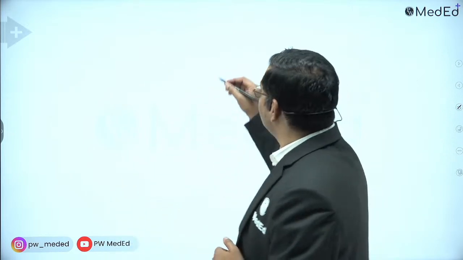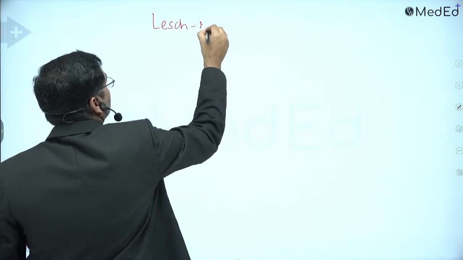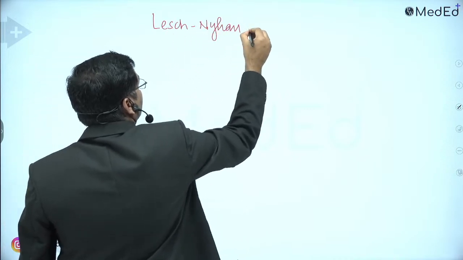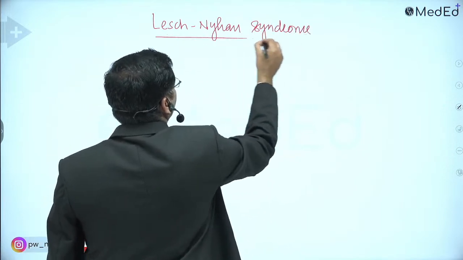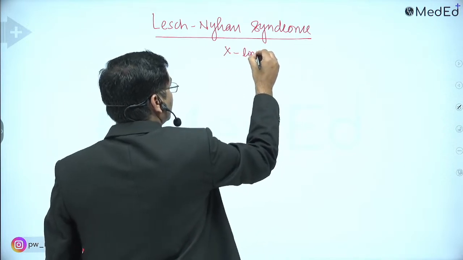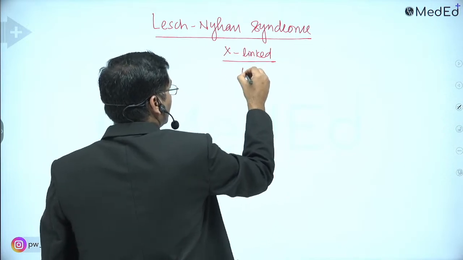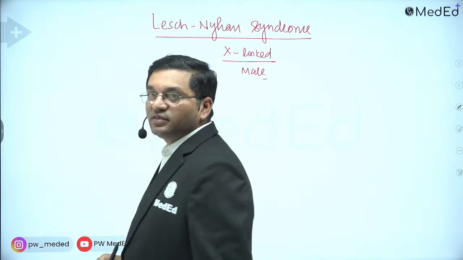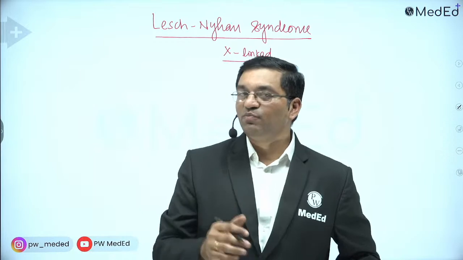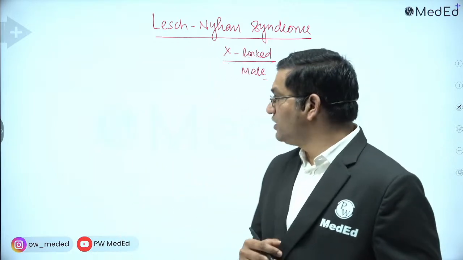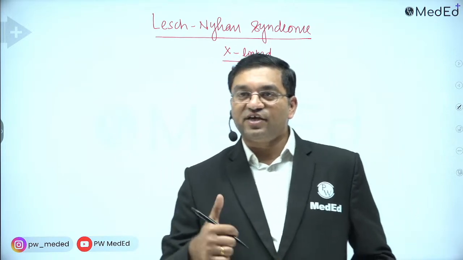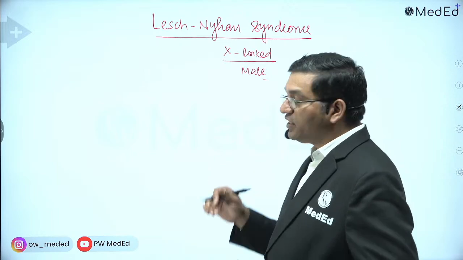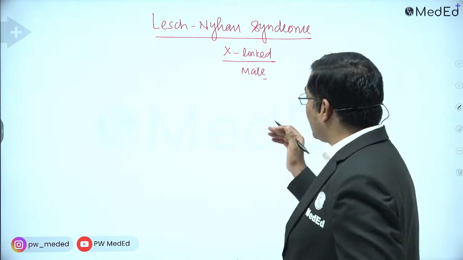So we are in a discussion of Lesch-Nyhan syndrome. This is an X-linked disorder typically affecting the male, characterized by aggressive behavior, self-mutilating activity, and hyperuricemia.